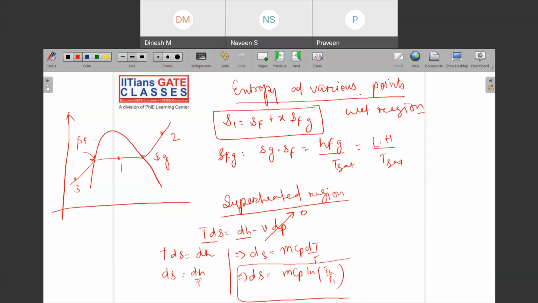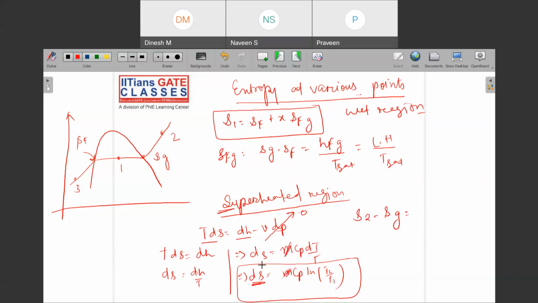So here, if I am willing to write down for whom? Superheated region. So what will be the entropy change? Can I write down that ds means what? That entropy change means S2 minus Sg. So can I write down S2 minus Sg is equal to, and in terms of specific, so mass we need not inculcate. Why?